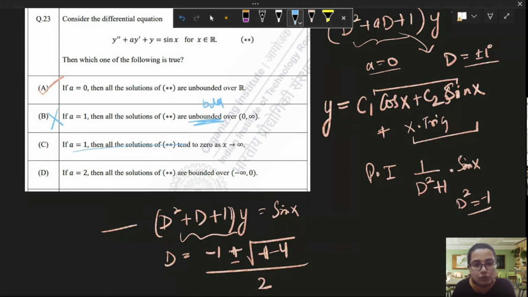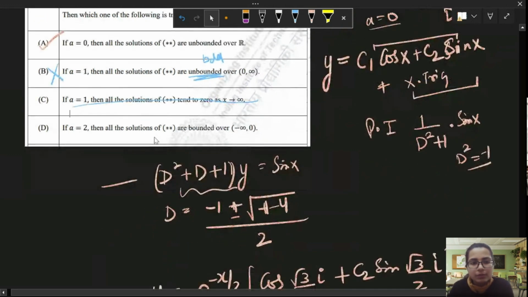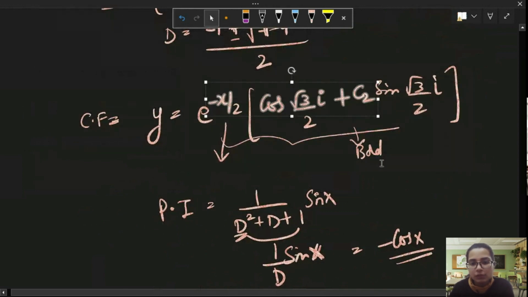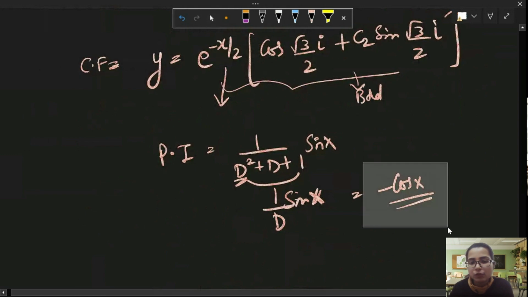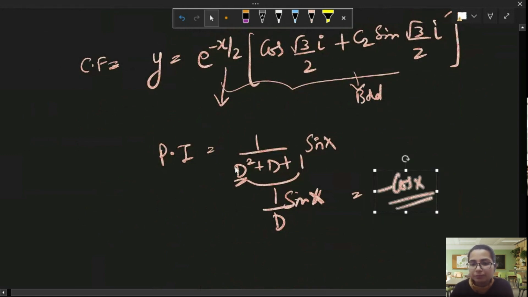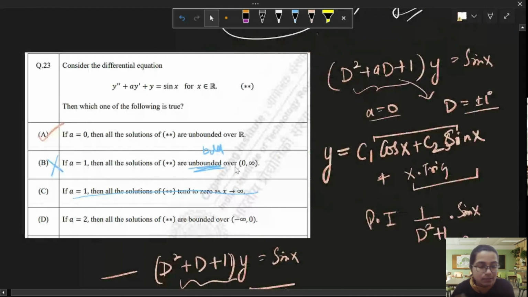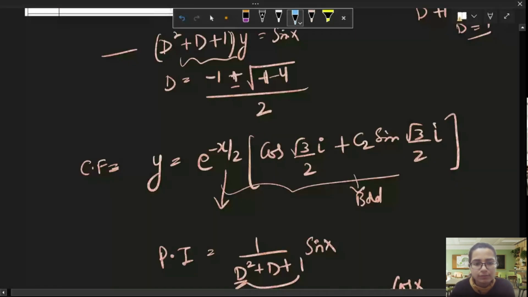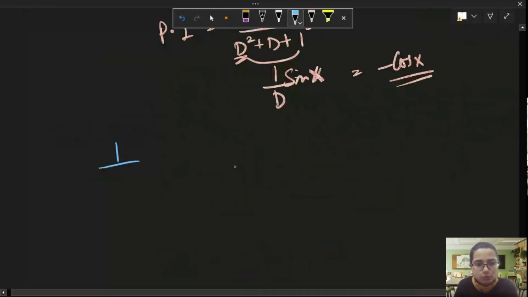C says all the solutions tend to 0 as x tends to infinity. This is actually not true, because the complementary function will go to 0 as x tends to infinity, but the particular integral will not go to 0 as x approaches infinity, because it is oscillating. It has an oscillating behavior, cos x, at infinity. So C is incorrect. And what about D? D is a equal to 2 option, you can just analyze as it is. Let me do it for you. 1 by D square plus 2D plus 1 into y.